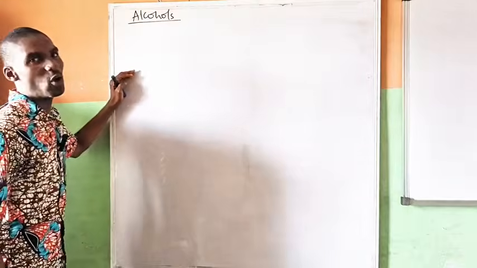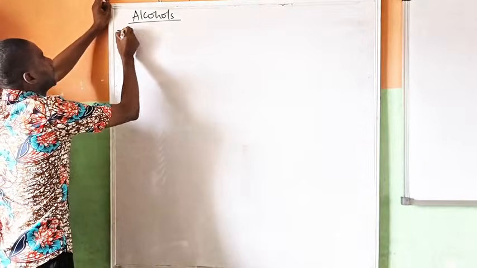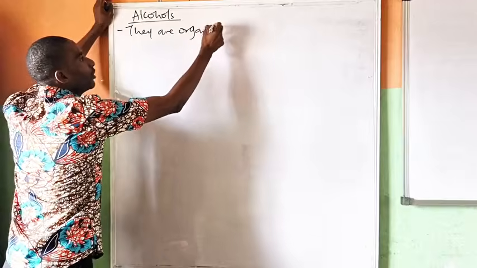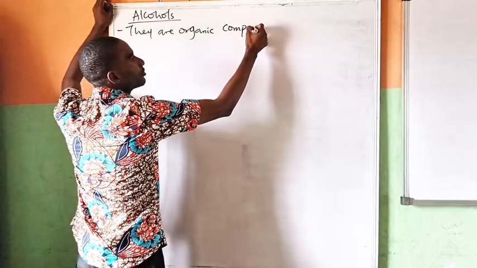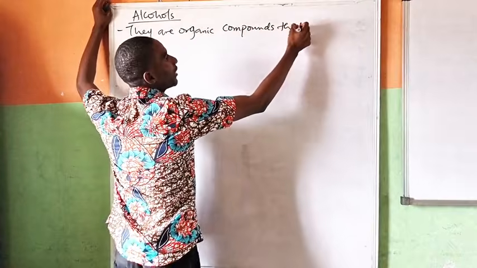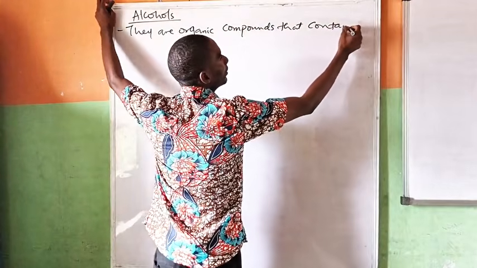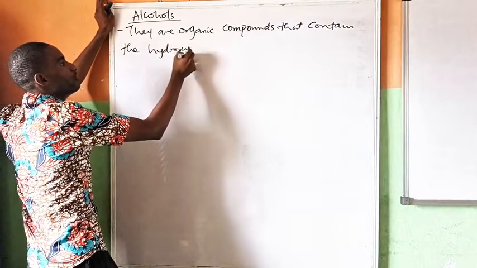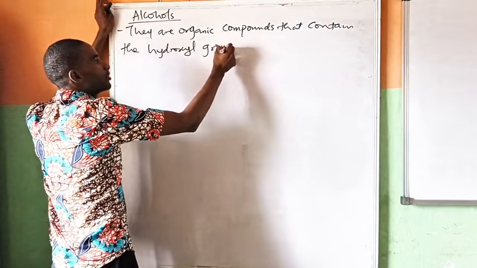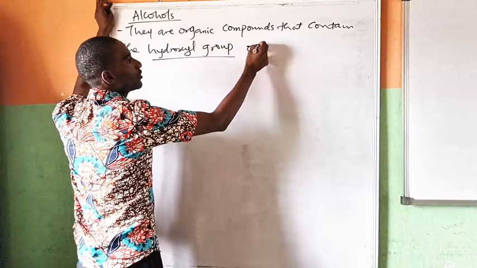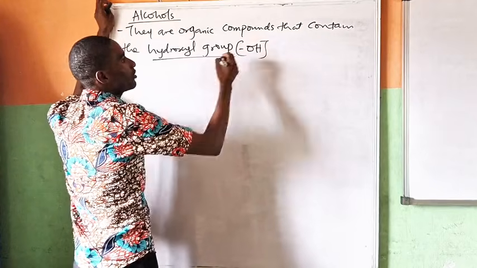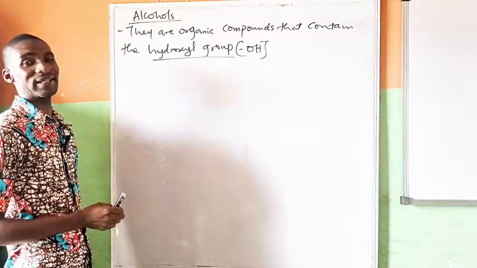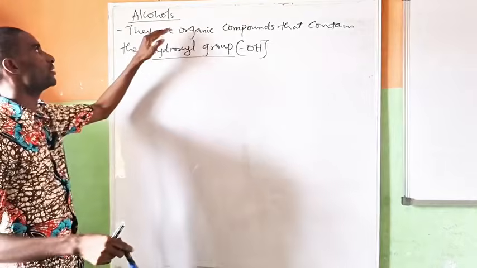When we talk about alcohols, they are organic compounds that contain the hydroxyl group. And what is the hydroxyl group? The hydroxyl group is OH. Okay, so when you have OH attached to an organic compound, it is a hydroxyl compound